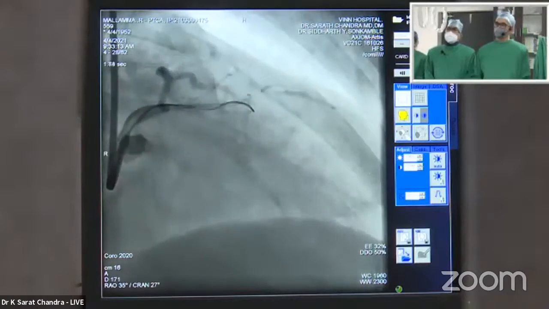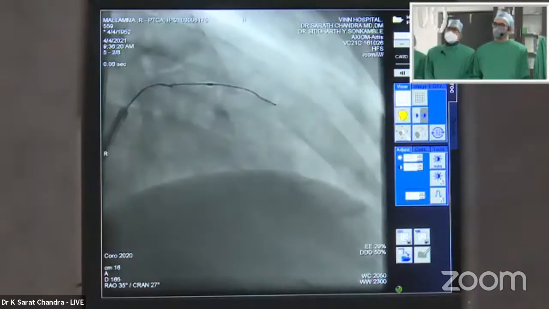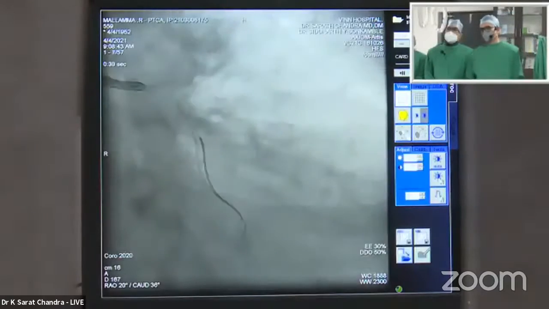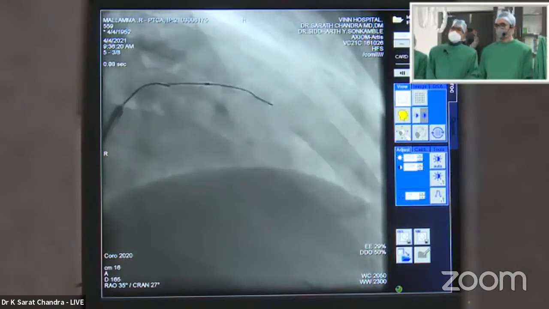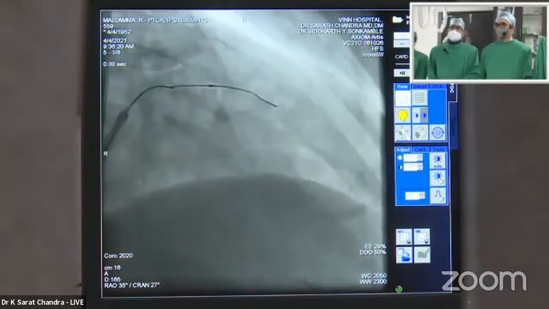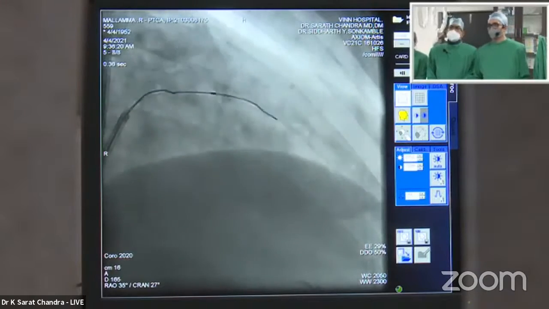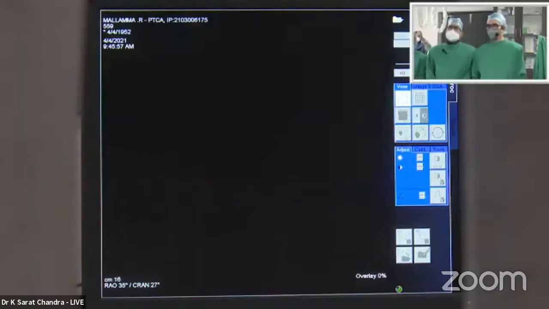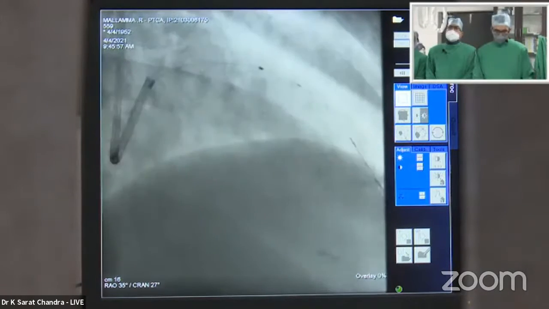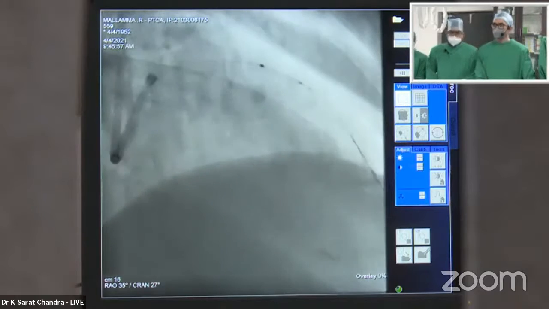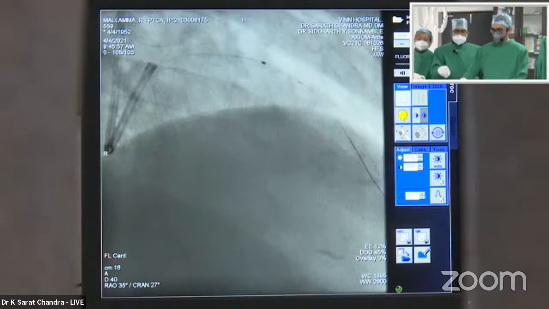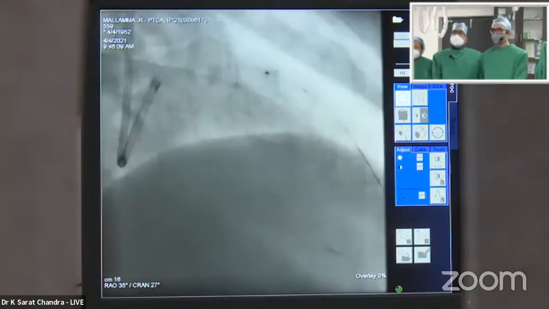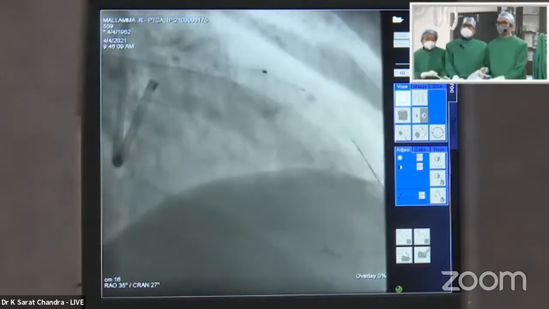Next one. Yeah, next. Now what I have done, go back. What I have done is, patient also is getting little restless. I have now crossed into the distal LAD, leaving that diagonal to be tackled a little later. And with a balloon support, the wire has gone down. So what we will do, we will just give a dilatation here and then see the result of the distal vessel. And then we will again attempt it.